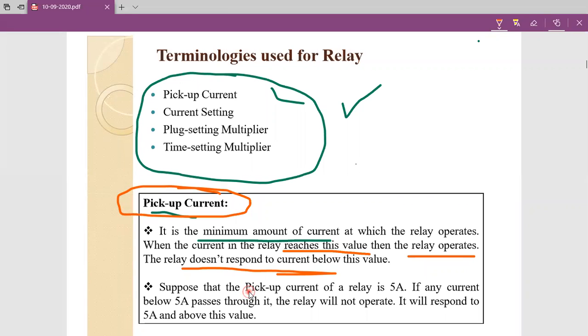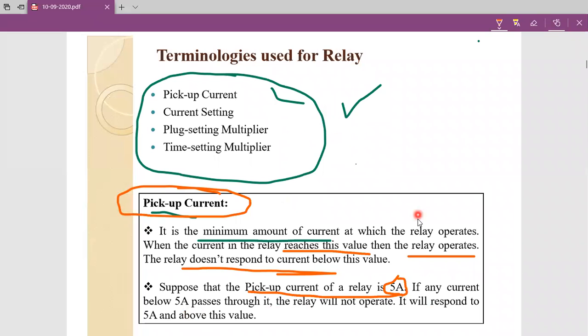Suppose we set the pickup current of the relay to 5 amperes. This is decided by us. Now, if the relay coil current exceeds 5 amperes or equals 5 amperes, at that condition the relay operates.